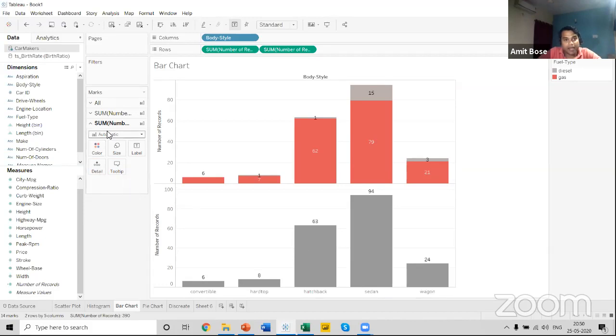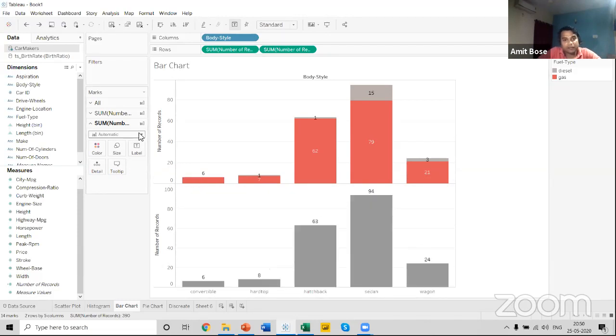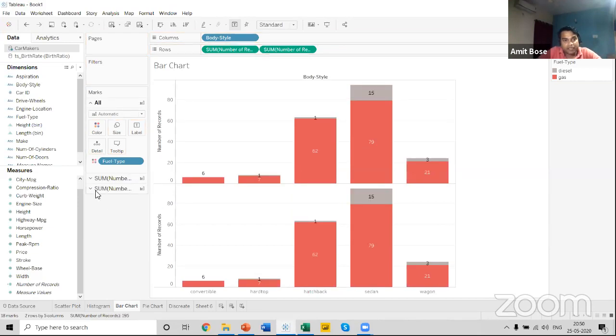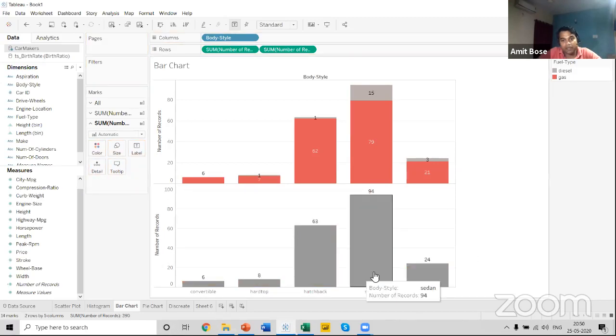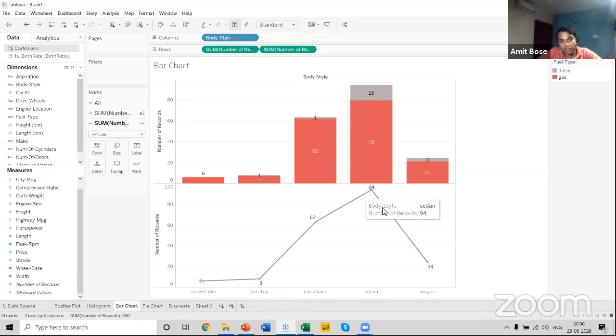And what I can do, I can convert this chart to a line graph. So whatever working I'm doing over here, I'm doing in the second chart. So what I have done, this is a normal chart. I have brought the number of records in the row shelf first, second. From the second chart, what I have done, I have removed the fuel type. So all the changes I'm making now, after removing the fuel type, I'm changing the chart type. To change the chart type, click on the automatic option, select a line, and you can see this particular chart has been changed to a line graph.